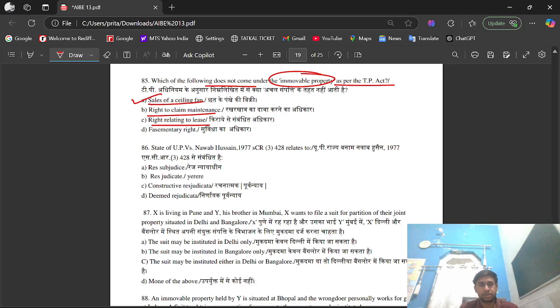Question number 86. State of UP versus Nawab Hussain 1977 relates to option A, res sub judice, option B, res judicata, option C, constructive res judicata, option D, deemed res judicata. The right option is option C, constructive res judicata.